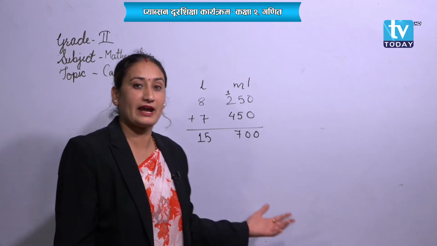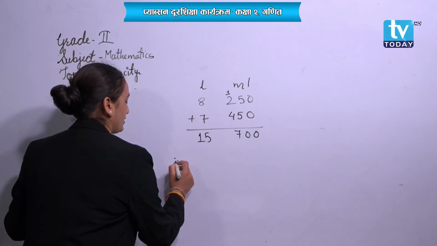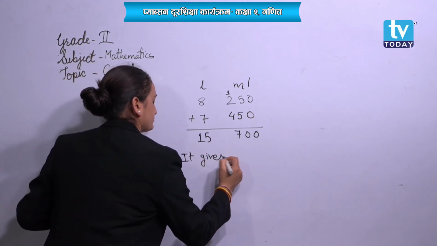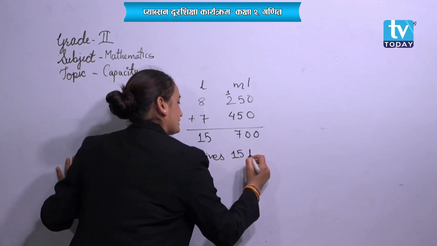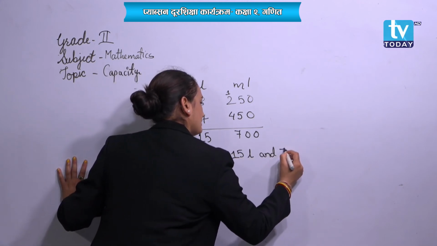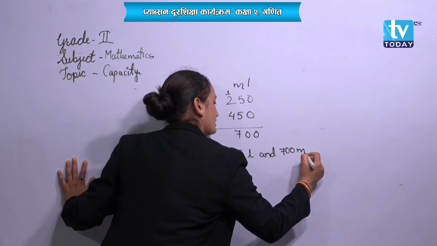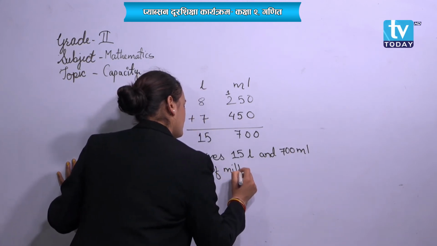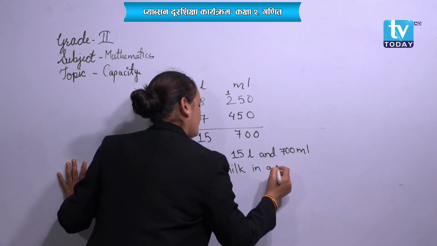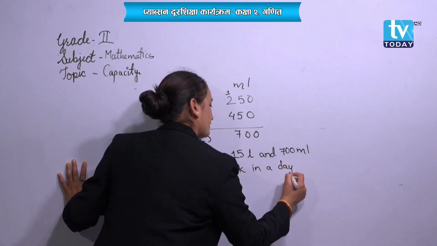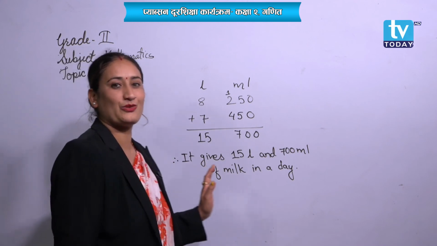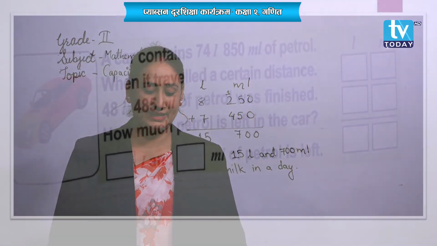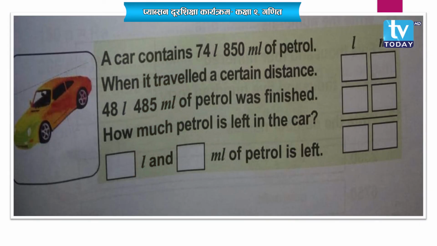Can we write at last? Therefore, it gives 15 liter and 700 milliliter of milk in a day. Right, students? Wow, so good. Now same like this. Next picture is there. Have a look.